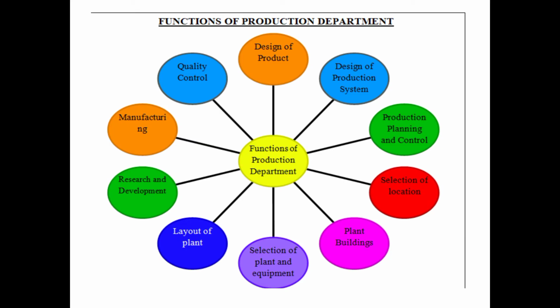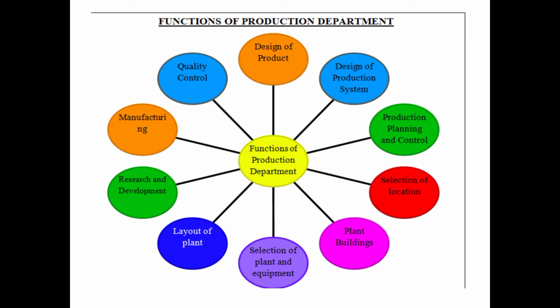Let us discuss the functions of production department. As you can see in this chart, there are 10 functions of production department. 5 of it we'll be discussing in this video, and 5 of it we'll be discussing in the upcoming part 2 video. So the functions of production department can also be written as importance or can also be asked as objectives.